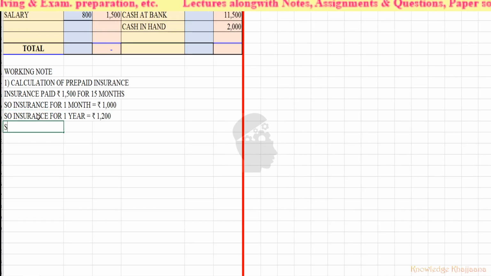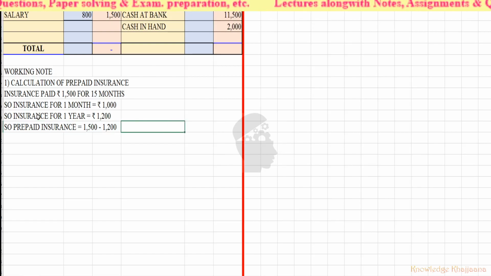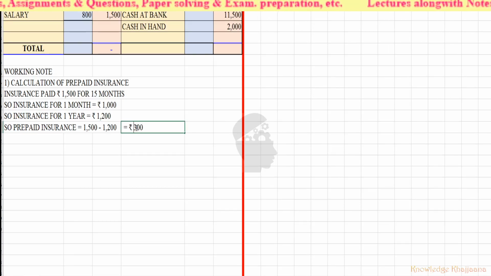Okay, so prepaid insurance is equal to 1,500 minus 1,200. Okay, that is equal to rupees 300. Okay, so rupees 300 is the